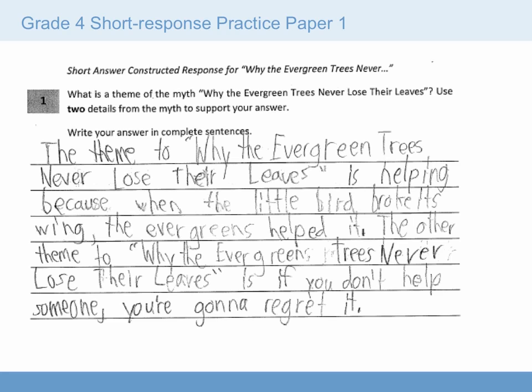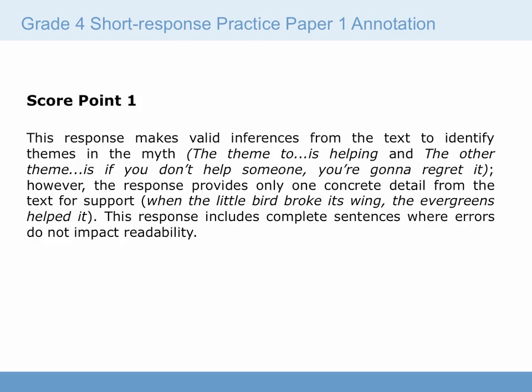In practice paper 1, the student wrote, "The theme to why the evergreen trees never lose their leaves is helping, because when the little bird broke its wing, the evergreens helped it. The other theme to why the evergreen trees never lose their leaves is that if you don't help someone, you're going to regret it." Practice paper 1 was scored as a 1. The student made some valid inferences from the text to identify some themes.